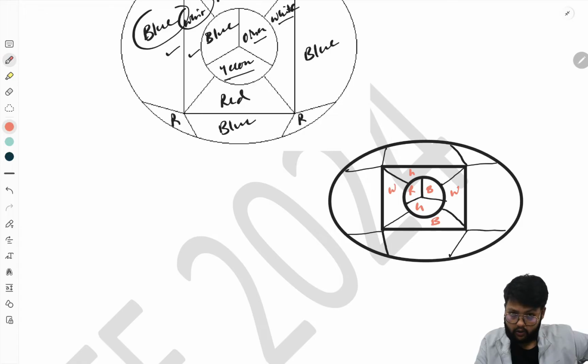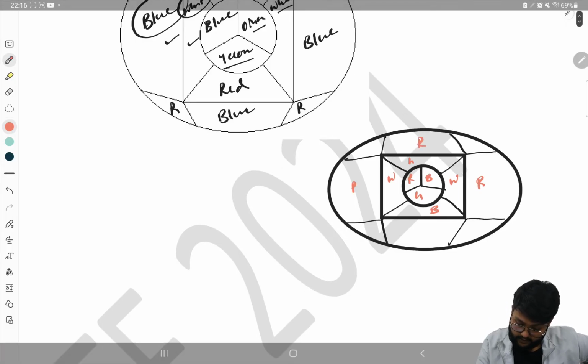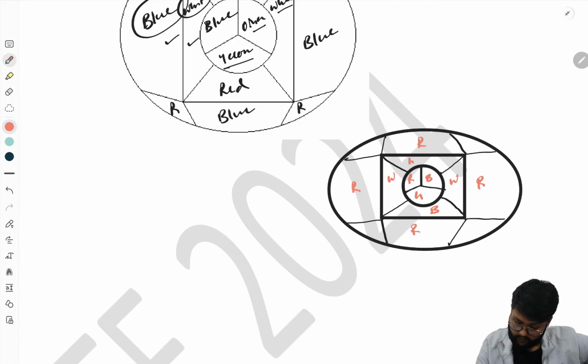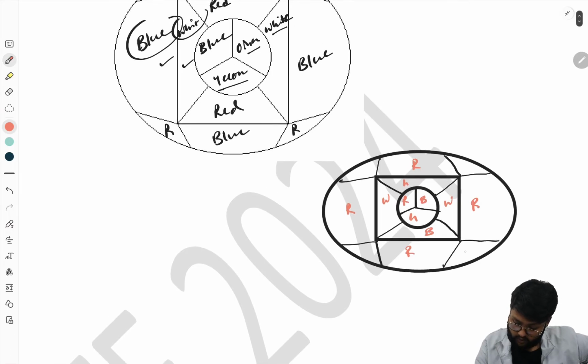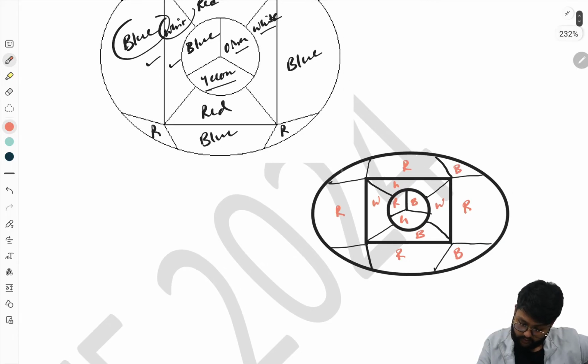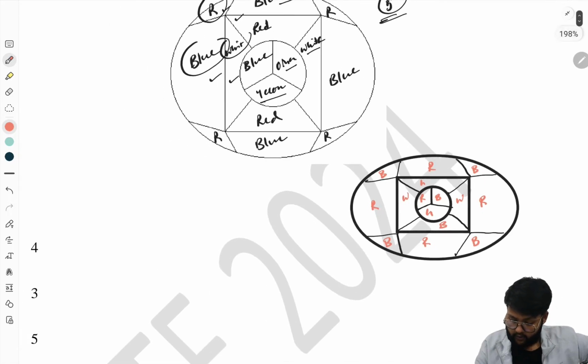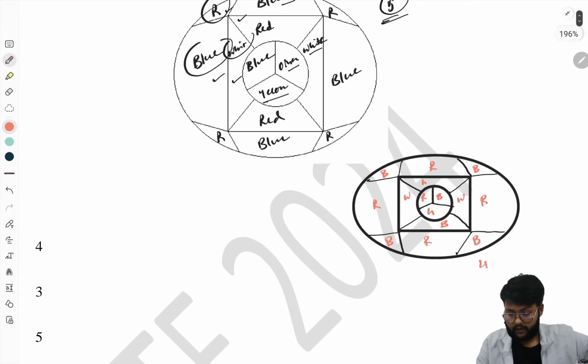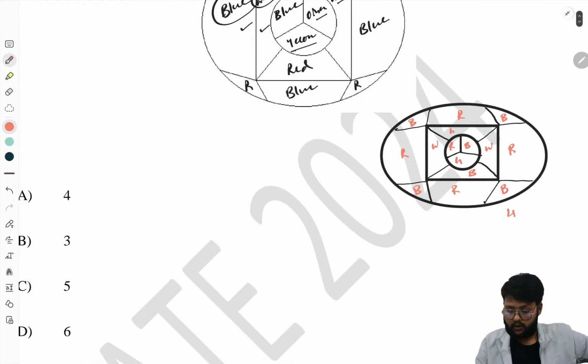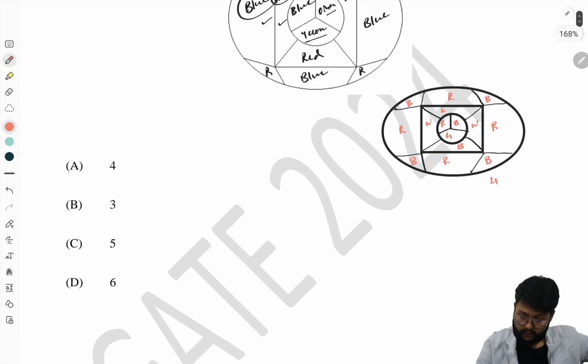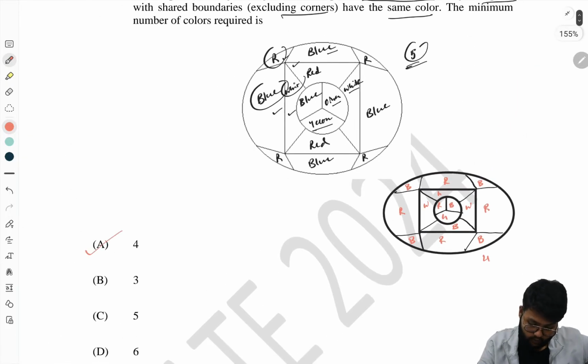Now you have to fill up the outer part. Okay, the outer part, this can be red, this can be red, this can be red, this also can be red. So this part can be red. So now it is blue, this is blue, this is blue, this is blue. Okay, now you can see we need only 4 colors to fill up the circles. Now this is the minimum number, so 4 will be our answer.